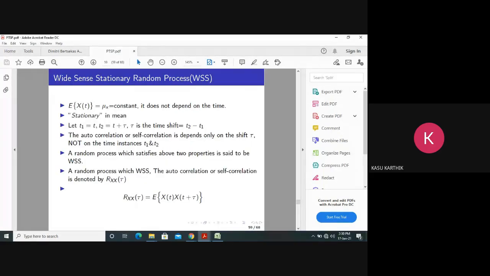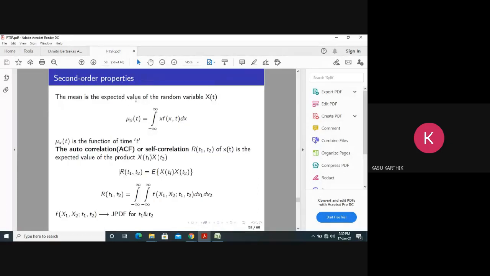So you call it wide sense stationary when the mean is constant and the autocorrelation function depends only on the shift, not on the time instances. If those two conditions are satisfied, it is called wide sense stationary. Stationary means something like constant. Remember, in a random process the mean is generally a function of time. If the mean is independent of time, then we say that it is a constant.